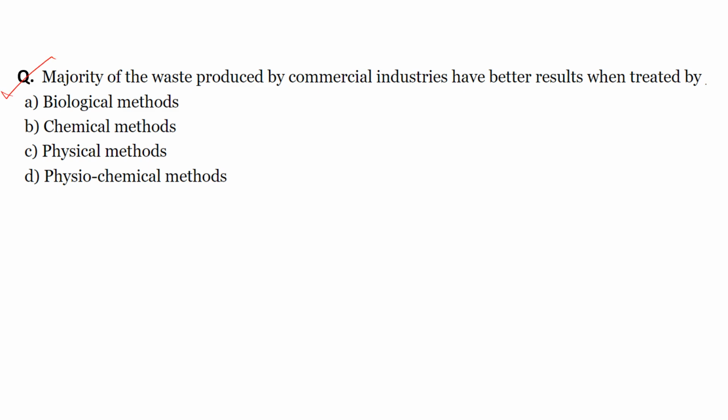Next question. Majority of the waste produced by the commercial industries have better result when treated by. So whatever waste is produced, if we do its biological treatment rather than physical or chemical treatment, there are more benefits and better results. So let's check the options. Biological methods, yes; chemical, physical and physico-chemical. So the right answer is the first one. Biological methods give better results when we use them for the treatment of commercial industrial waste.